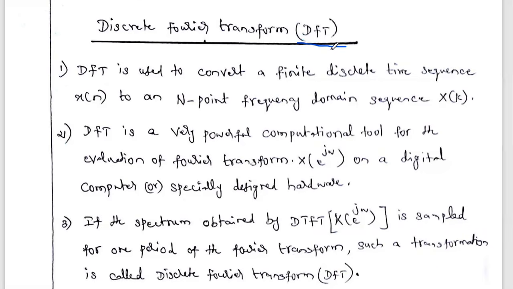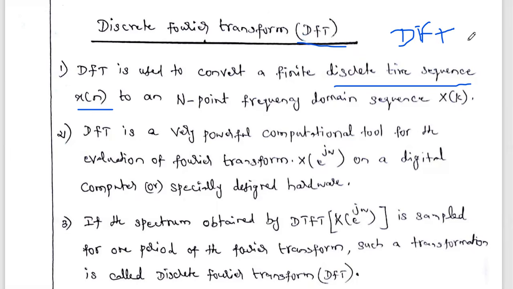So what is the relation between DTFT and DFT? Similar to DTFT, this DFT is also used to analyze the discrete time signal or discrete time sequence x of n. In order to analyze the discrete time sequence x of n, we already studied one transform, the DTFT, in the signals and systems paper. Here we are going to discuss the topic discrete Fourier transform.